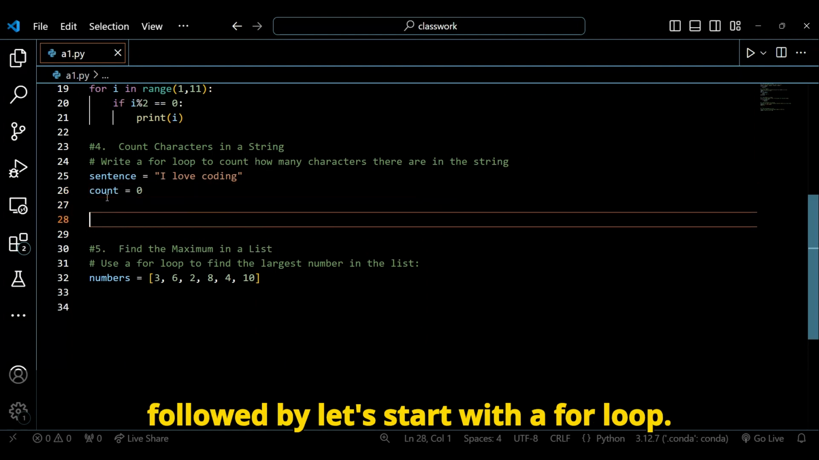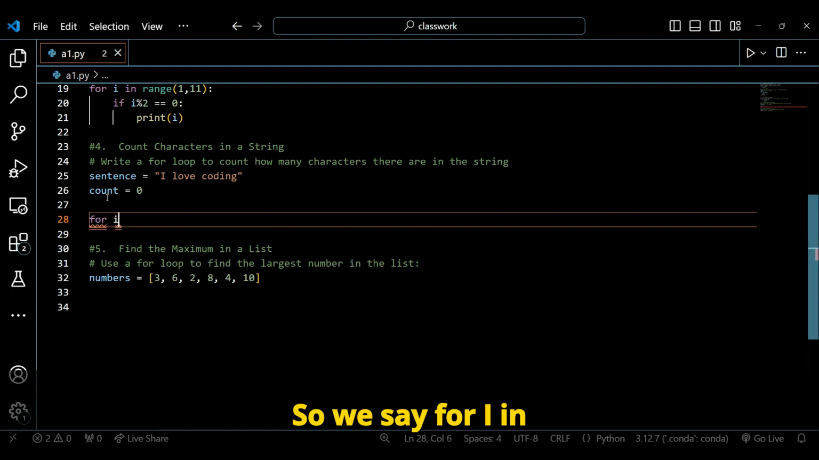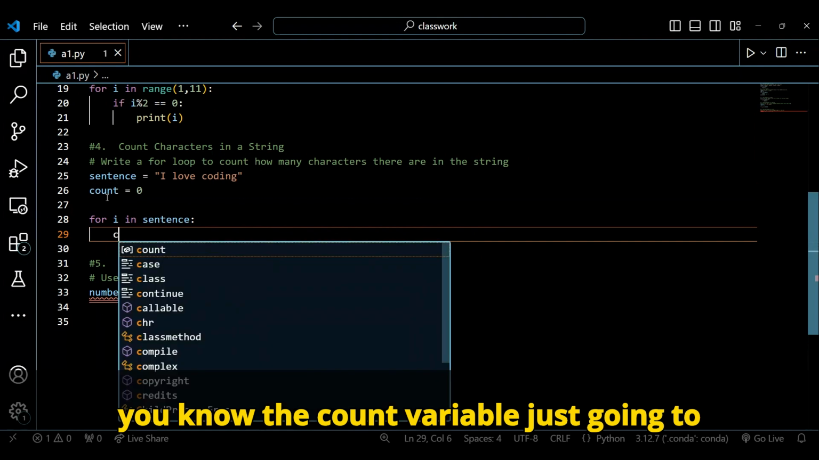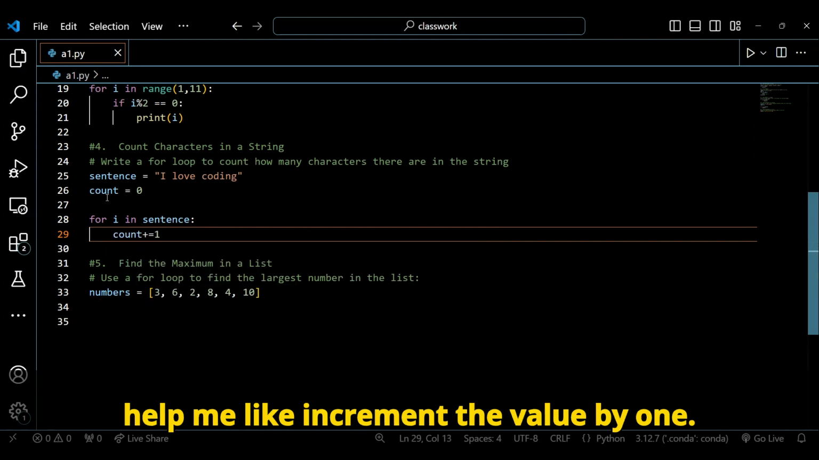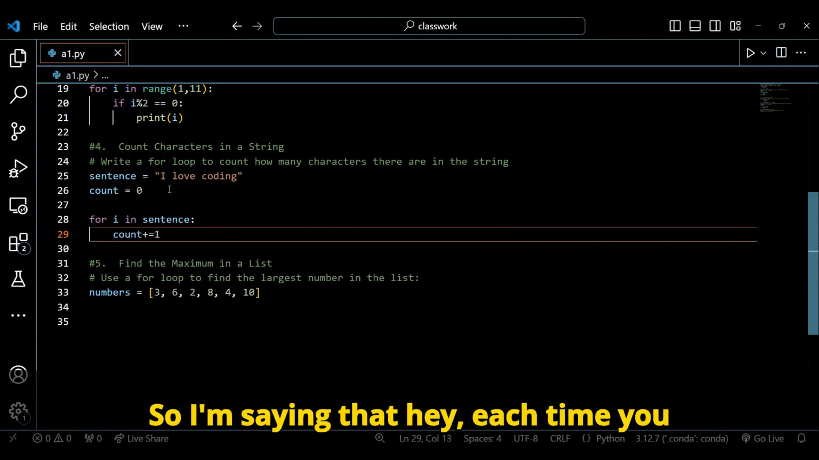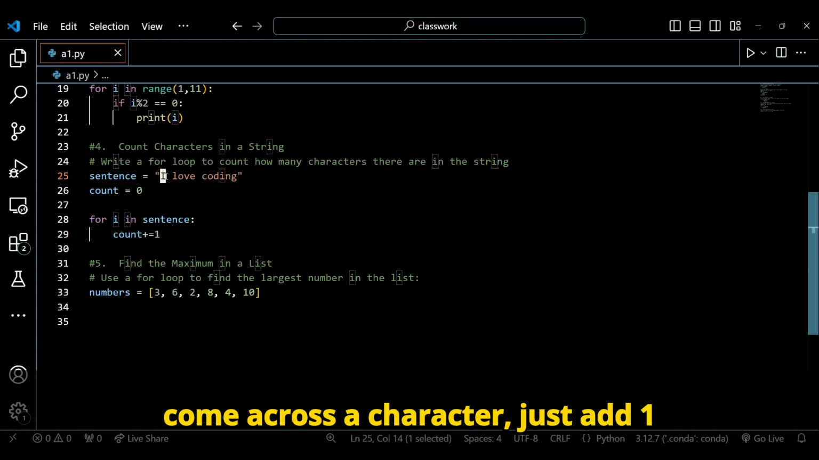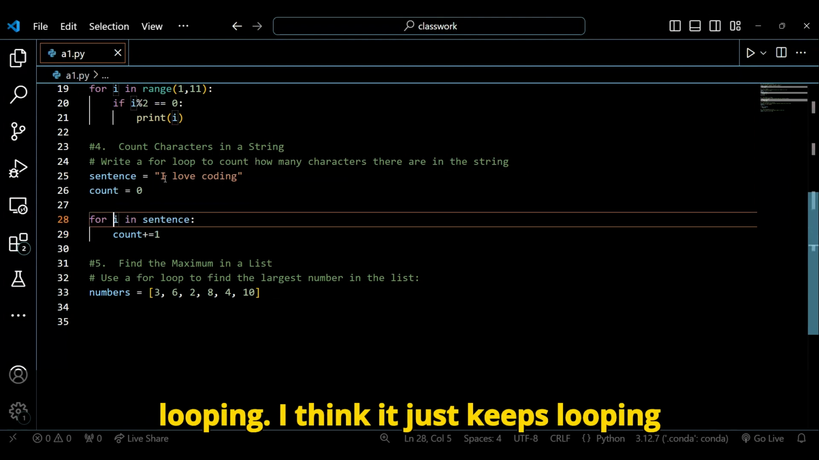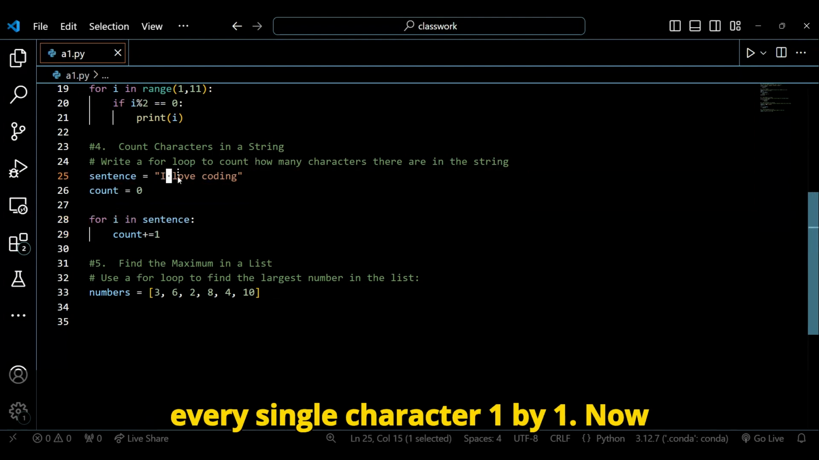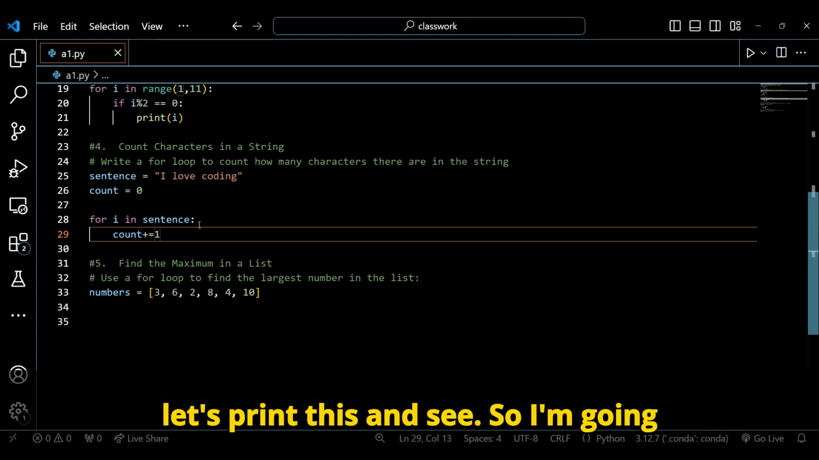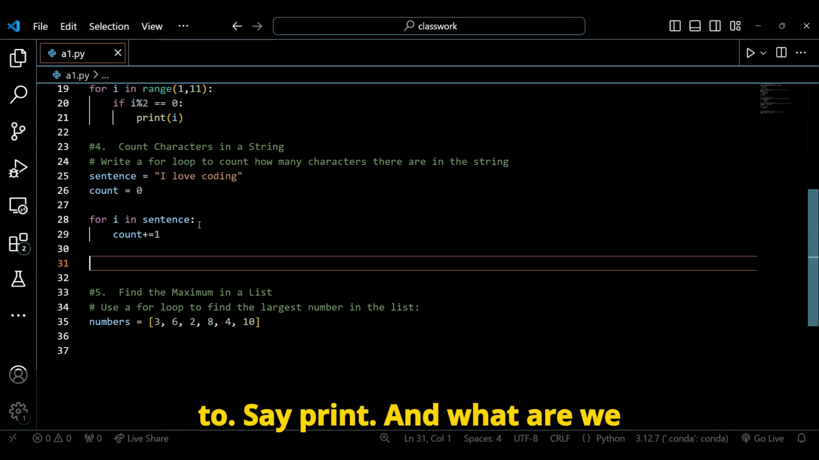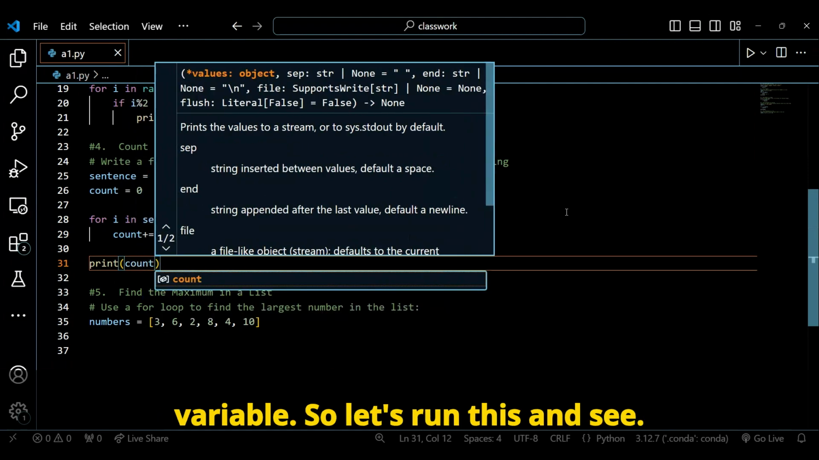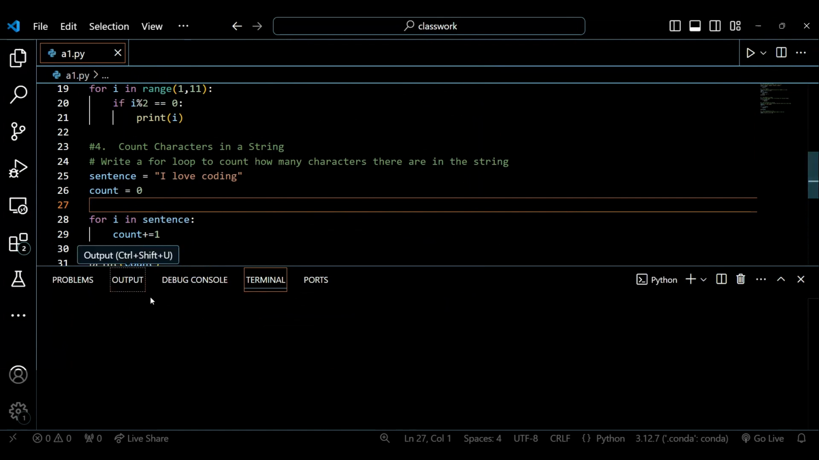Now, let's start with a for loop. So we say for I in sentence, and then the count variable is going to help me increment the value by 1. So I'm saying that, hey, each time you come across a character, just add 1 inside the bucket. It just keeps looping through every single character one by one. Now let's print this and see. So I'm going to say print, and what are we printing? The count variable. So let's run this and see.